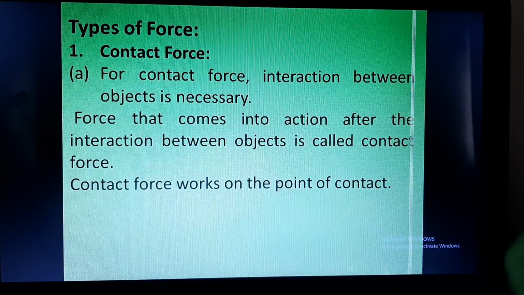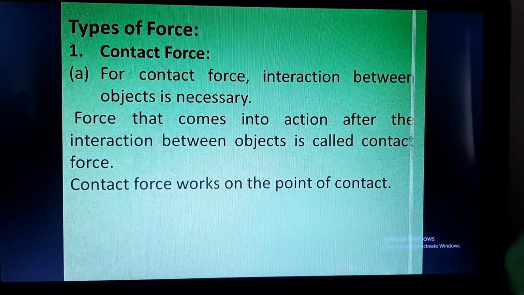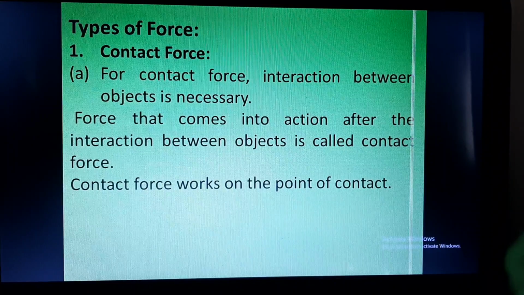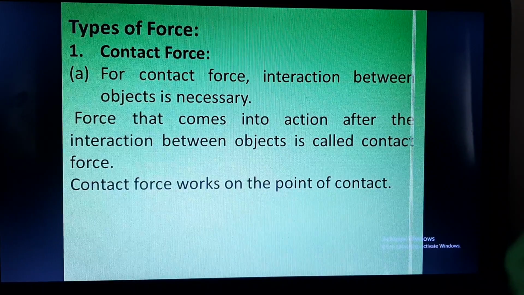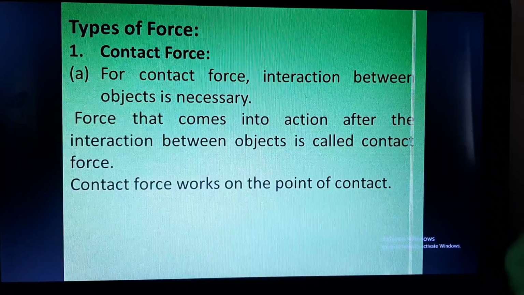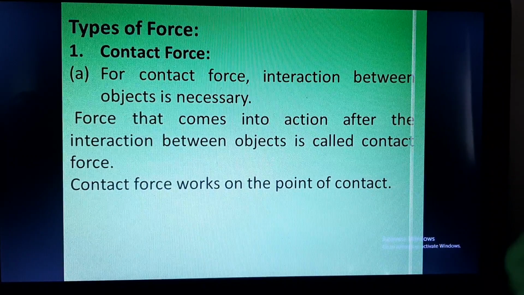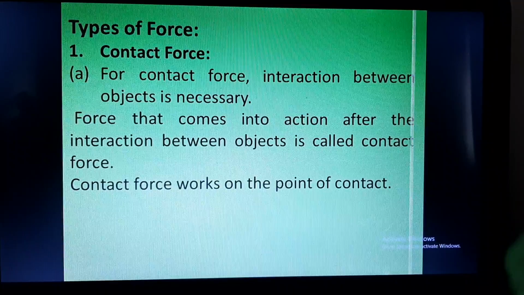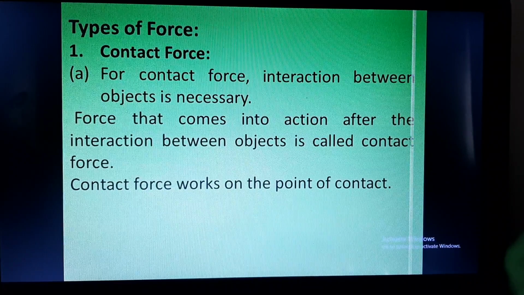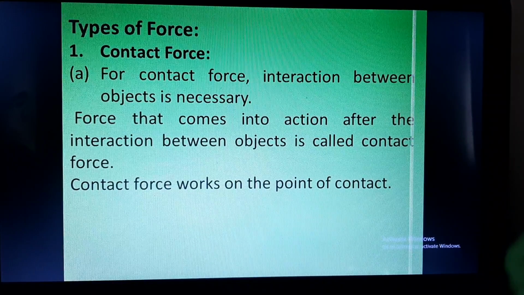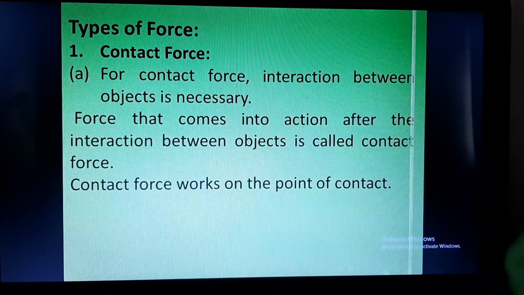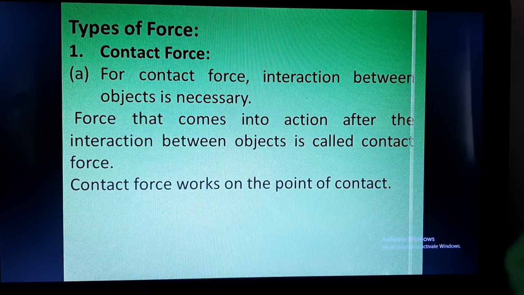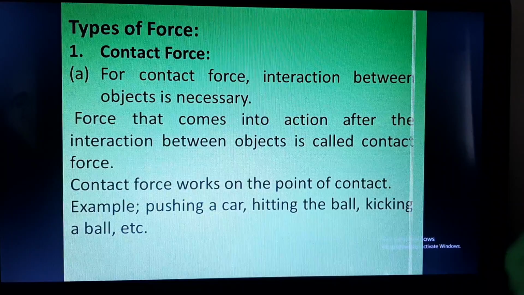Now contact force works on the point of contact. For example, if somebody pinches you somewhere in your body, then you must be feeling that pain or that force in that point of contact only, and rest of the body will not be feeling any force, any pressure. So similar way, contact force works on the point of contact.